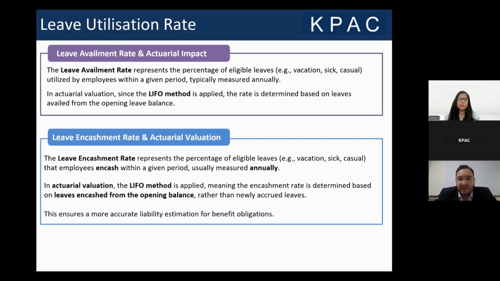The leave encashment rate represents the percentage of eligible leaves that the employee is encashing within a given period of time. This is also measured annually. Again, since the LIFO basis is used for actuarial valuation, leave encashment is always calculated on the opening leave balance. We do so to calculate a more accurate actuarial liability, because whenever we are doing an actuarial valuation, all the leaves that are in the account of an employee can be utilized even before the employee is resigning from the organization.